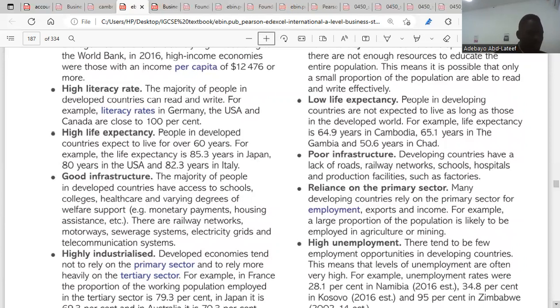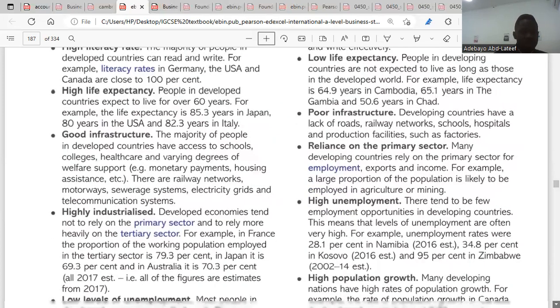Here we're talking about the age at which they are expected to live. For high life expectancy, I wrote, they're expected to live for over 60 years and above. So a country that is developed would have a high tendency of living longer than countries with less development.